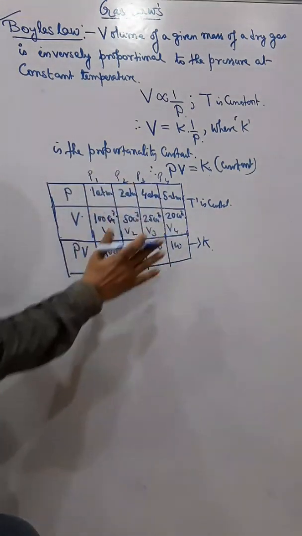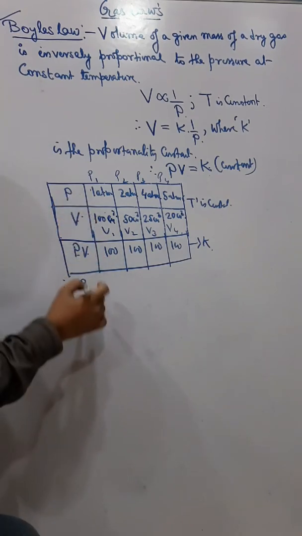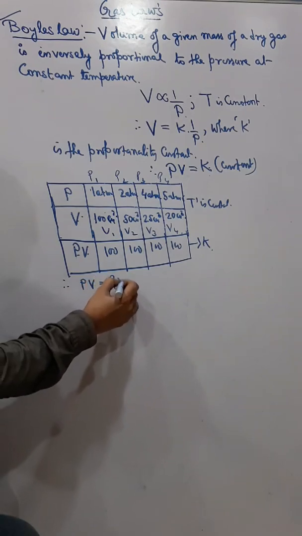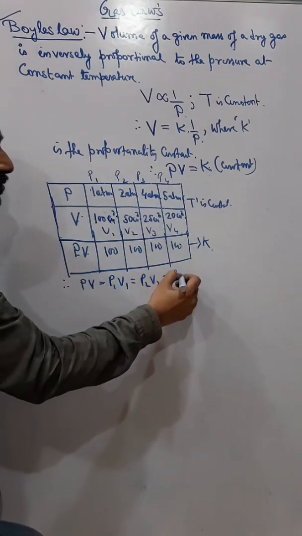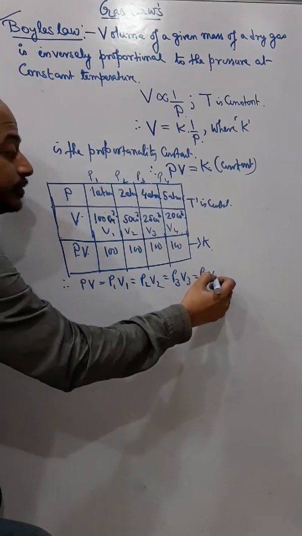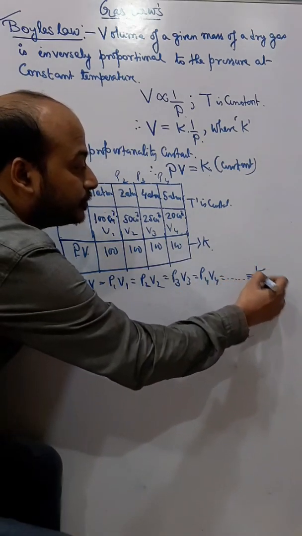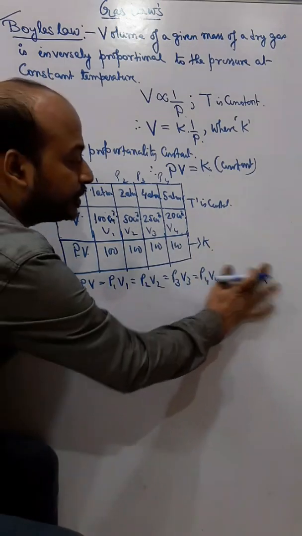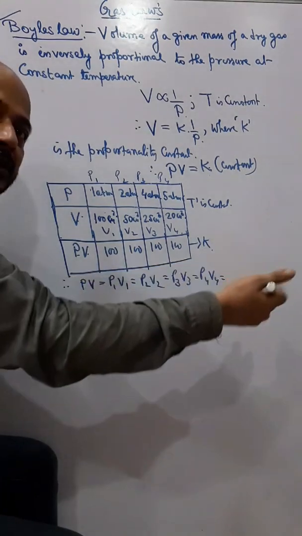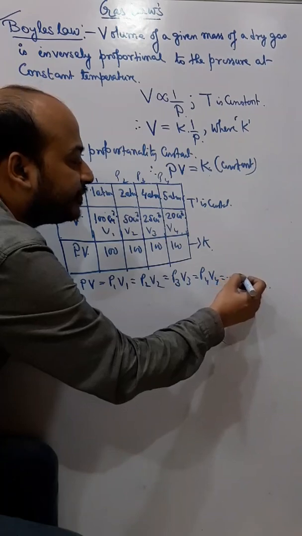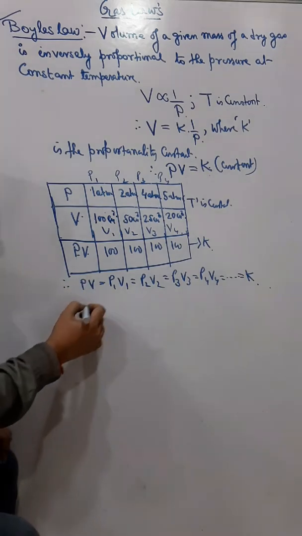So finally from this chart what we understood, we can say that P into V is equal to P1 into V1 is equal to P2 into V2 is equal to P3 into V3 is equal to P4 into V4, and it can continue like this, and everything is equal to K. So at different pressures the volume is changing, but every time finally I get that it is equal to a constant. So from there we get the Boyle's law equation.